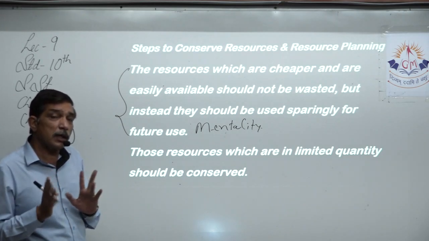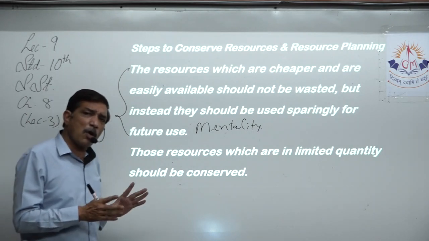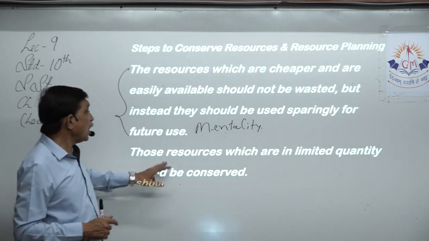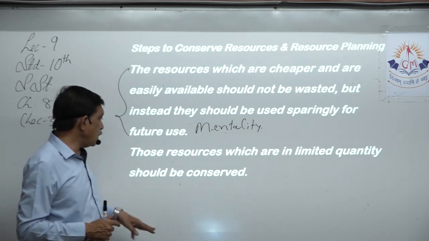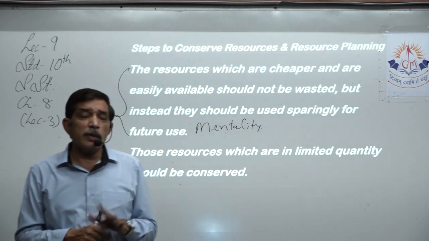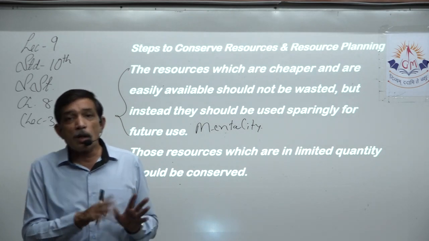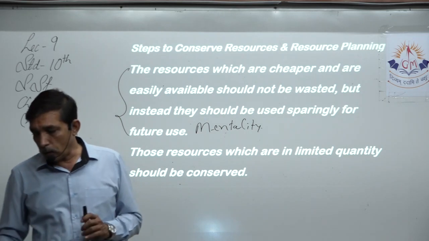Sparingly, very less, but it also means very less, right? So that the same quantity is available later. Those resources which are in limited quantity should be conserved. For example, all the ores, etc., are available in limited quantity. Then they should be used less. Alternatives of it should be found.